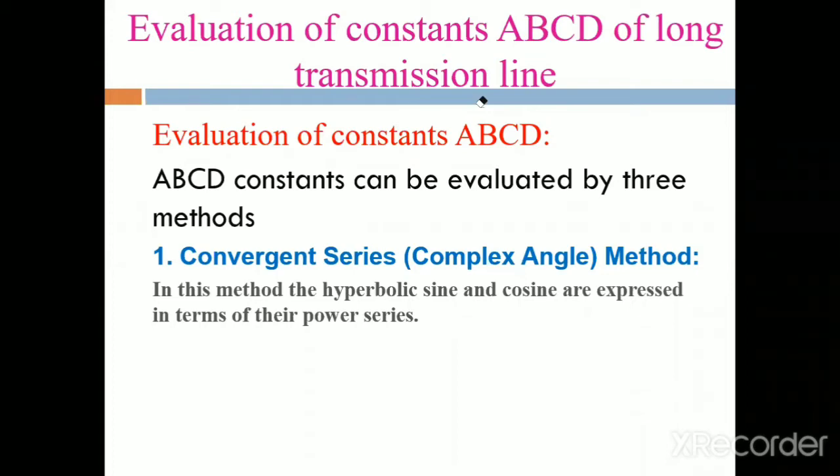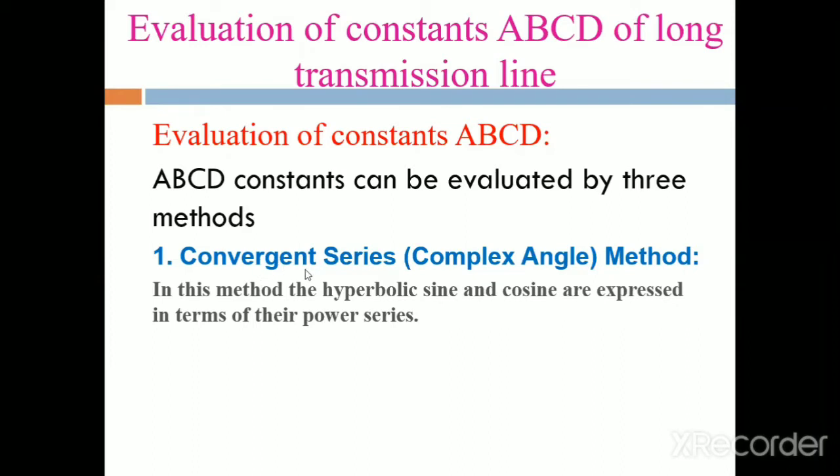Next, for the evaluation of the A, B, C, D constants, we have three methods. The first one is the convergent series or complex angle method.